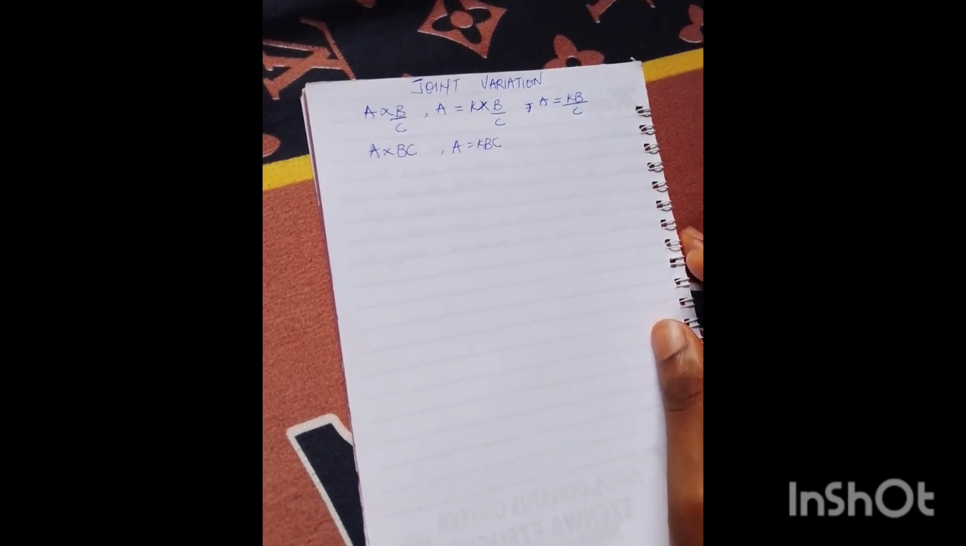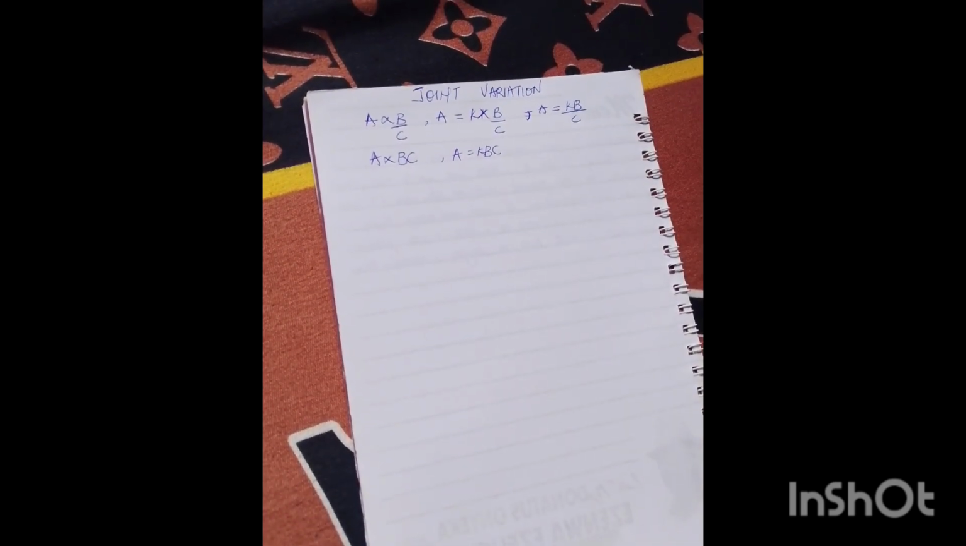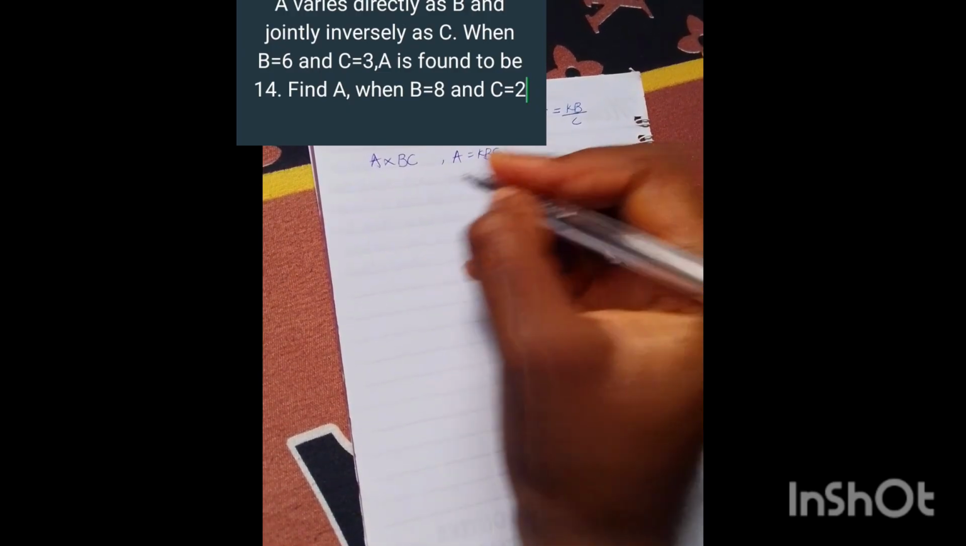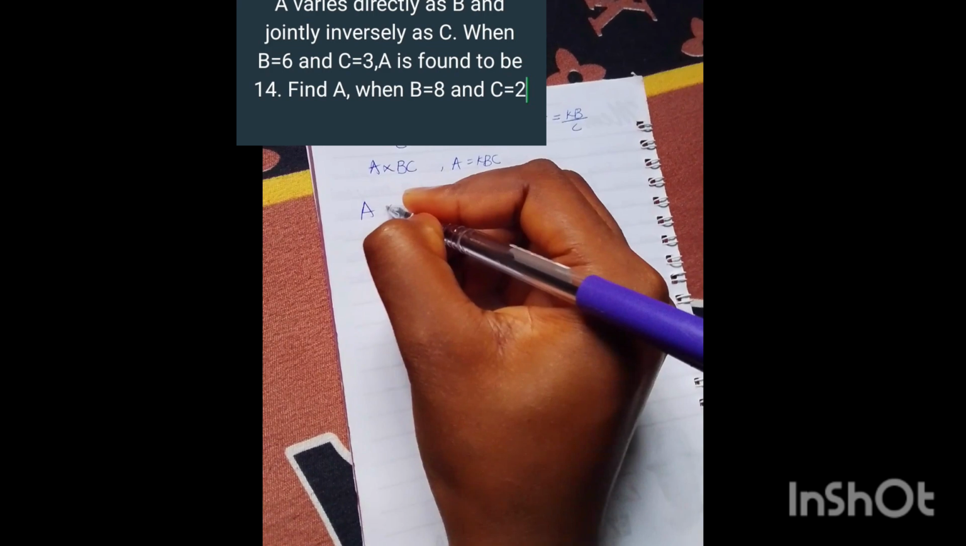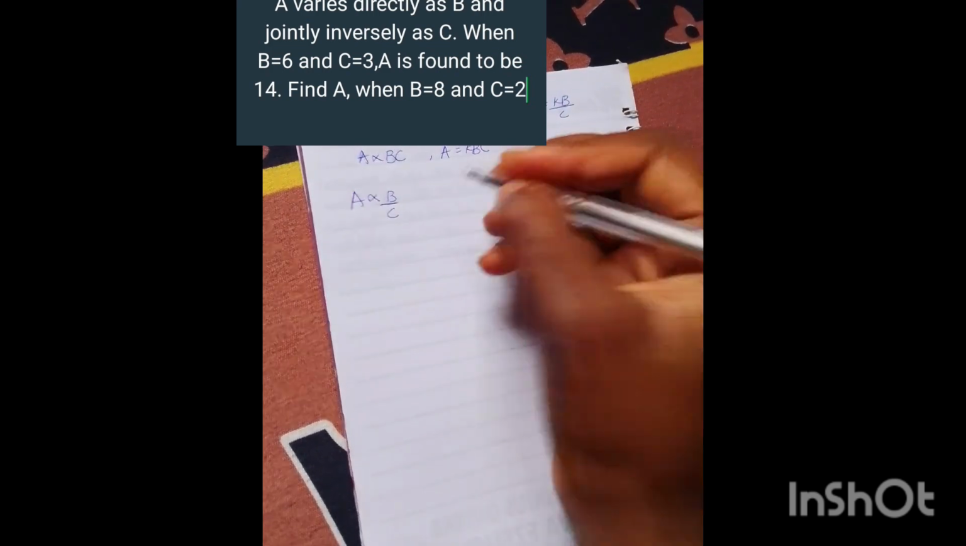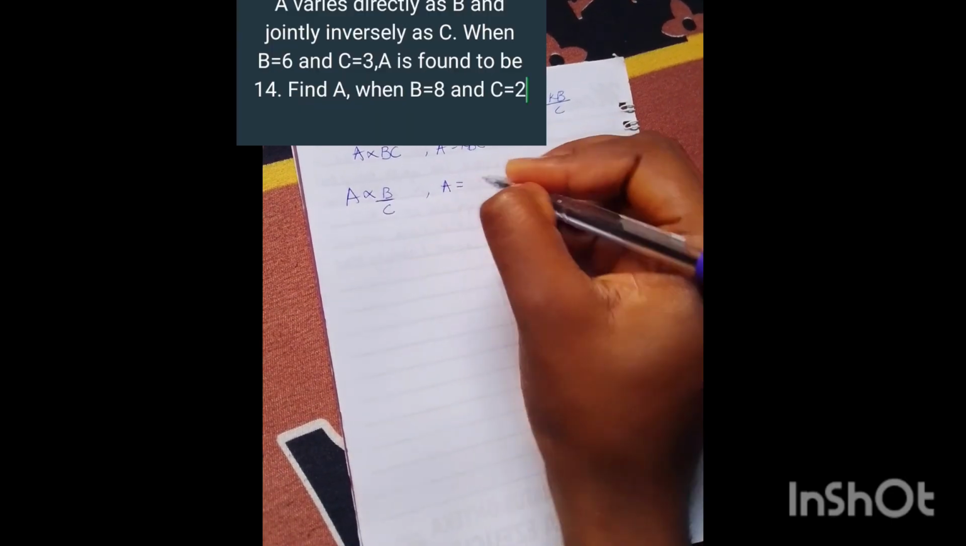Now I'm going to be solving an example under this joint variation. So this is a question that I have here. The question says, A varies directly as B and jointly inversely as C. When B is equal to 6 and C is equal to 3, A is found to be 14. Find A when B is equal to 8 and C is equal to 2. They say A varies directly as B and jointly inversely as C. That means my equation is going to be A equals KB over C.